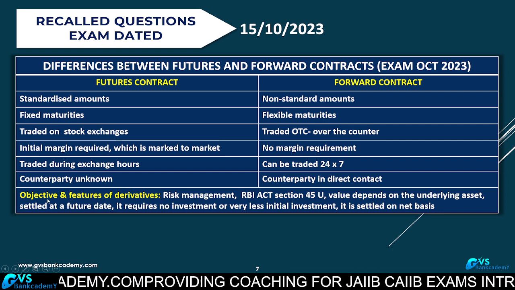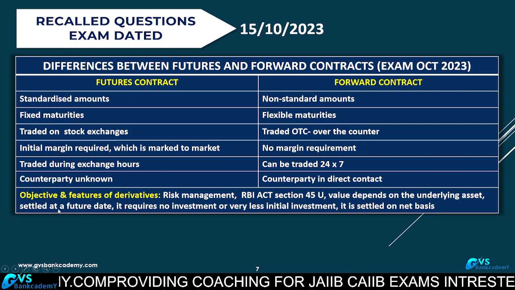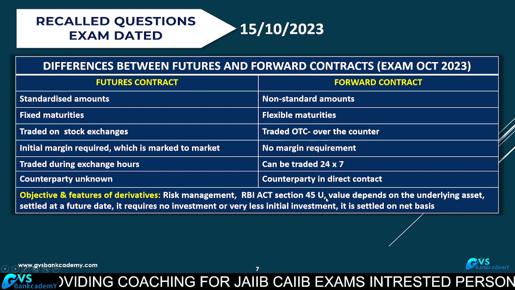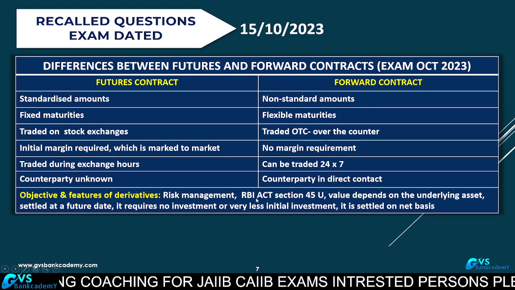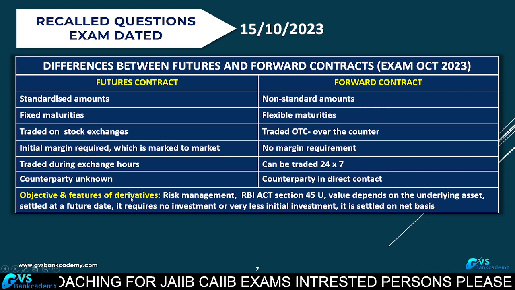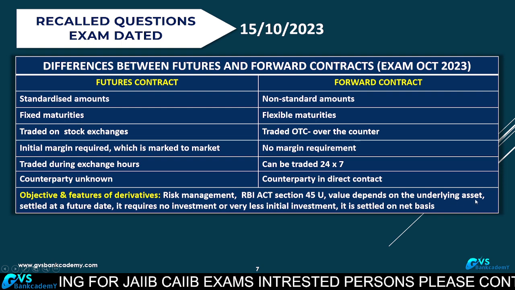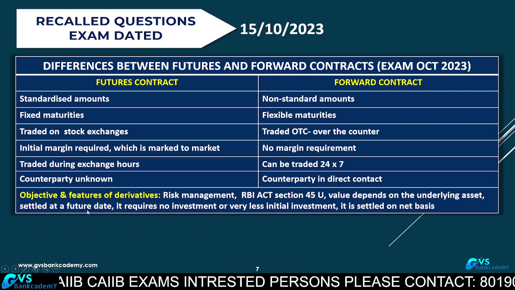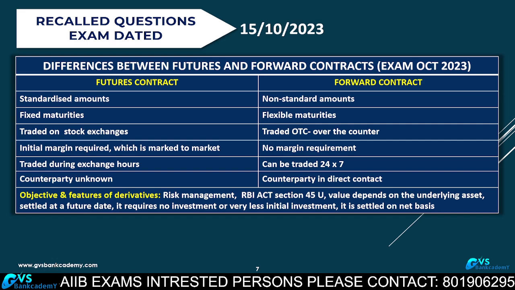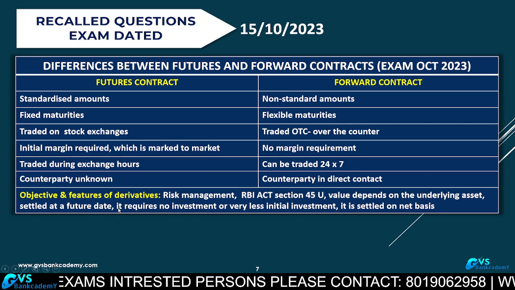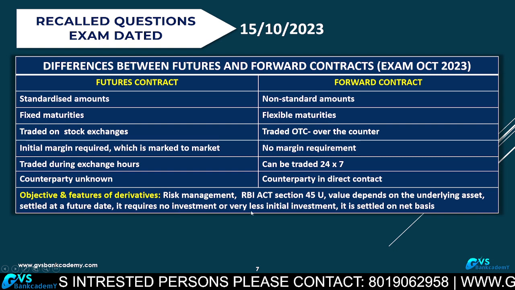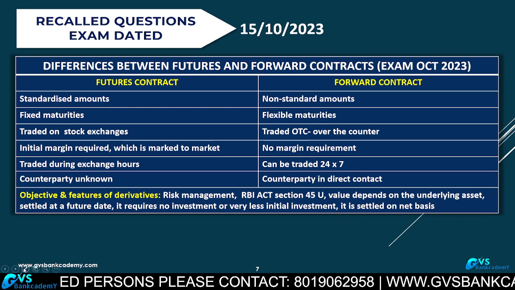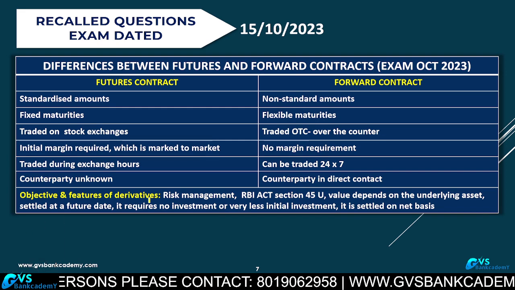What is the objective of derivatives? Risk management. Derivative is defined under RBI Act section 45. Derivative value depends upon the underlying asset. Derivative settlement is at a future date. Entering into a derivative transaction requires no investment or very little investment. Derivatives are settled on a net basis.